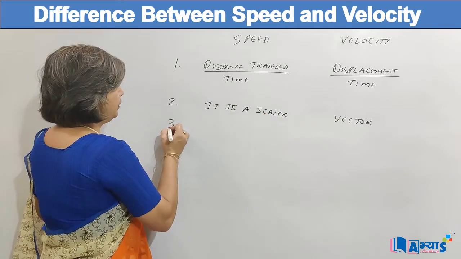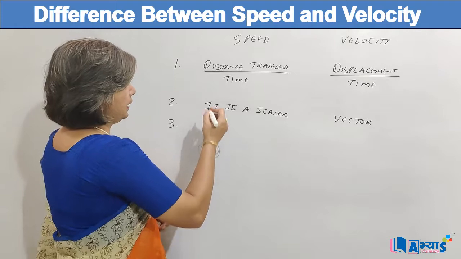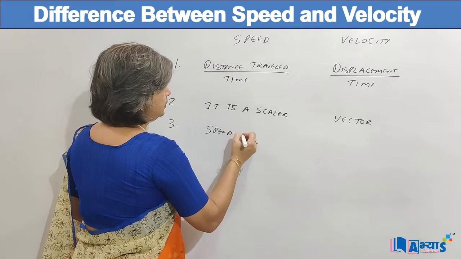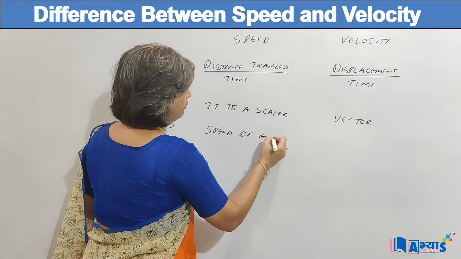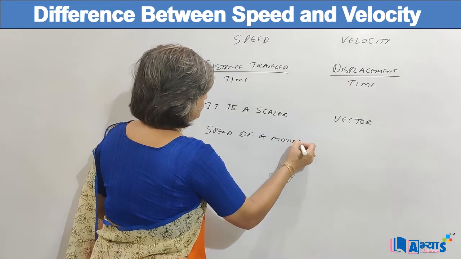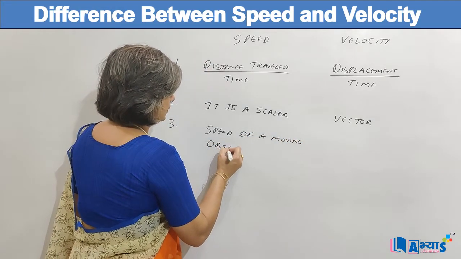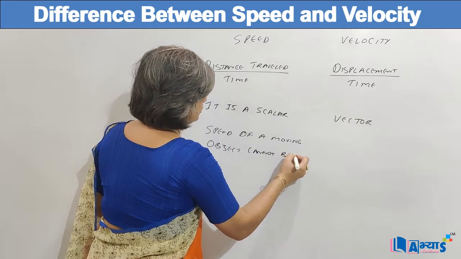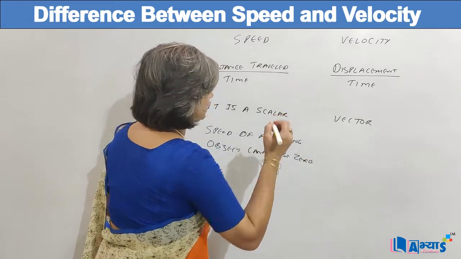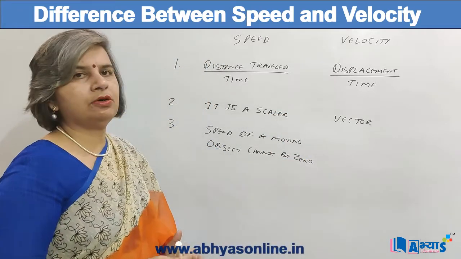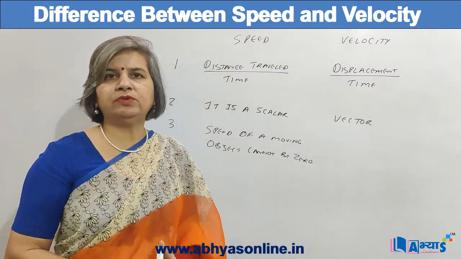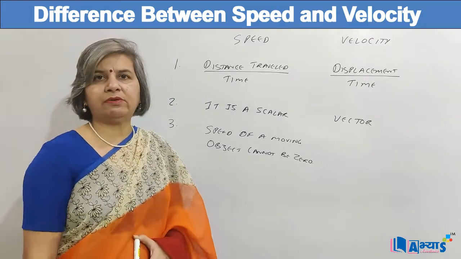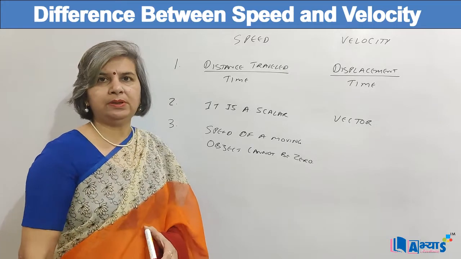And for the third point, the speed of a moving object cannot be zero. That means if an object is moving, the speed cannot be zero, because when the object is moving, a certain distance has been travelled, and when the distance has been travelled, the speed cannot be zero.